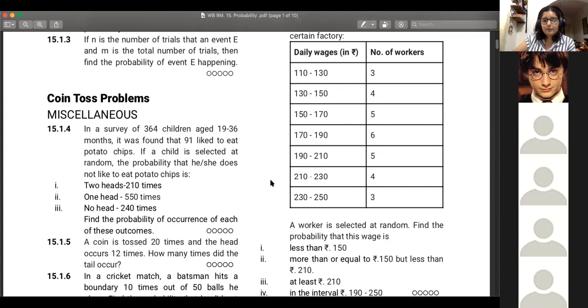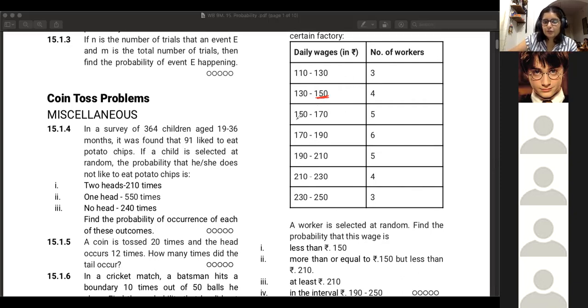But whenever you're given a table, specifically a frequency distribution table like this, 150 is factoring in over here also and here also. So the workers who are getting exactly 150, where would you put them? Will you put them over here or over here? Ma'am, on the top. 150 to 170, top or bottom? I've gotten both answers. Bottom one. Okay, so the standard is that